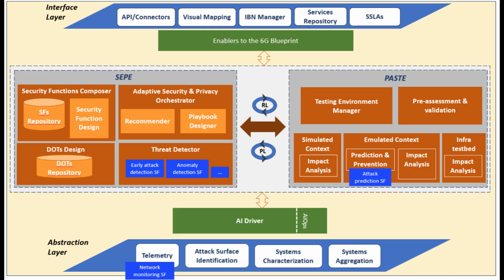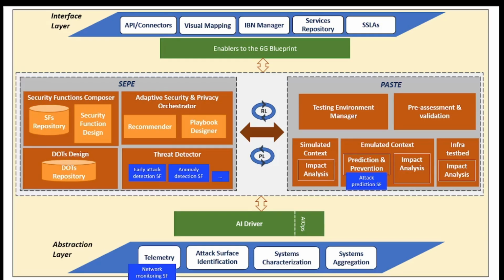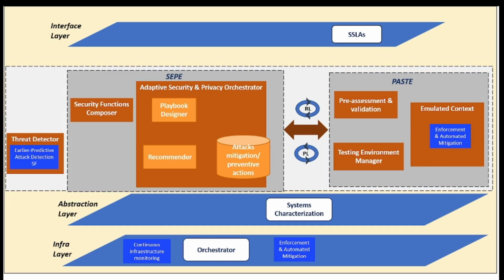This architecture enables automated, safe, and adaptive security responses for 5G and future 6G networks. In this section, we present the main MARE security core components involved in this proof of concept: the SSLA module, SEPA, PASTE, system characterization, the three security functions developed in the PoC, and the ASPO orchestrator. Together, these components enable the end-to-end workflow from attack detection to automated mitigation.